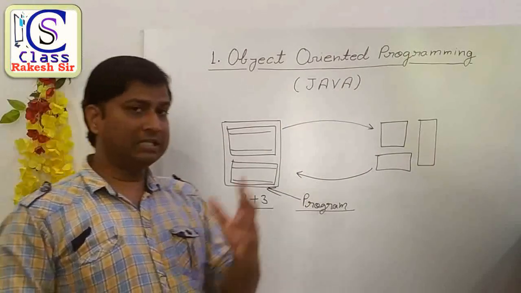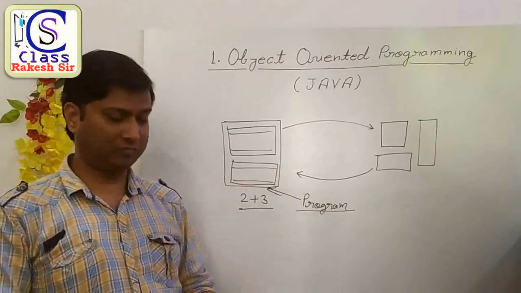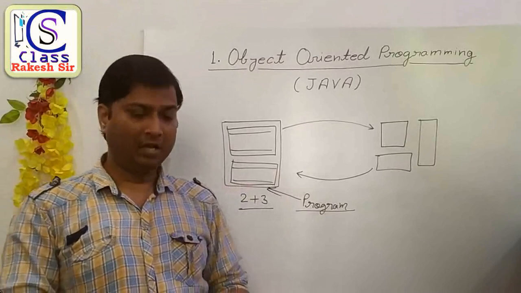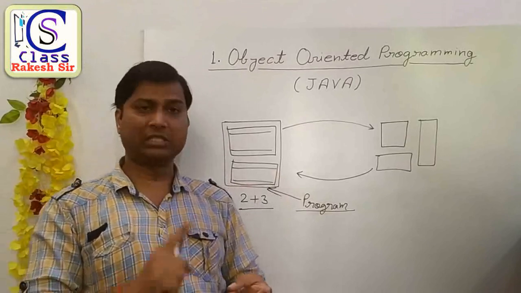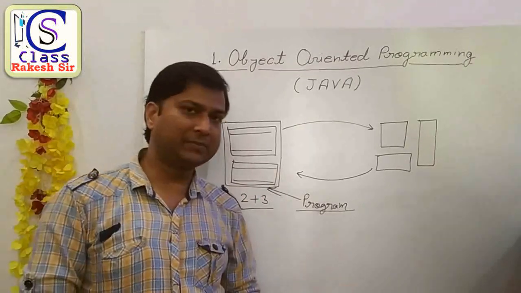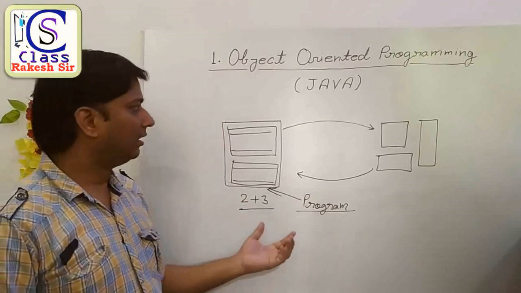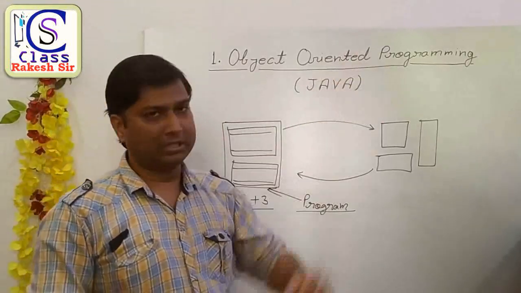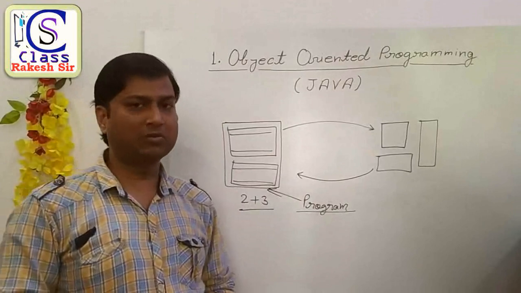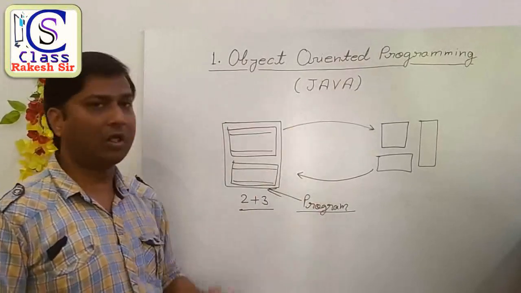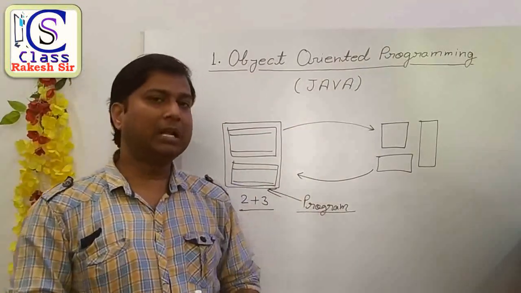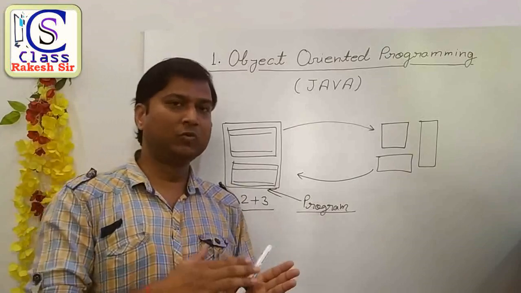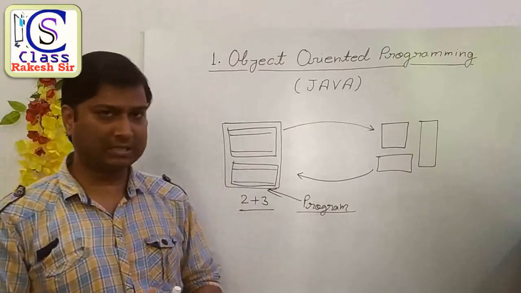Now, in this video, we learned what a computer language is, what a program is, what programming is, how many types of language there are, and what object-oriented programming is. I am going to give a short overview of all these points. Computer language is a language that's used to communicate with a computer system.